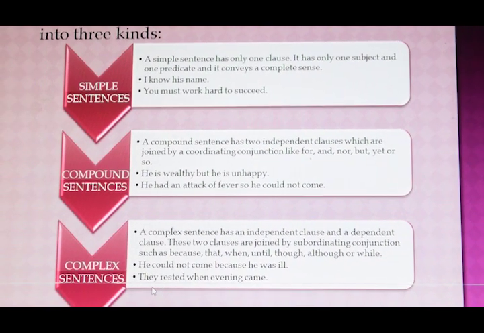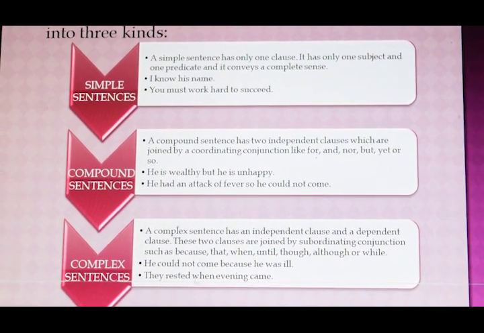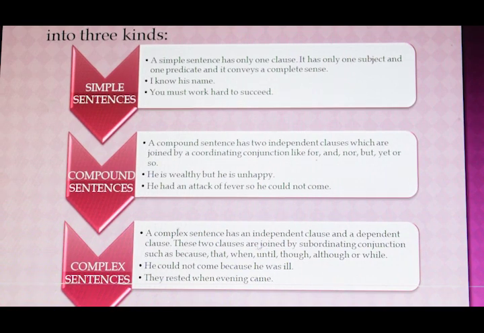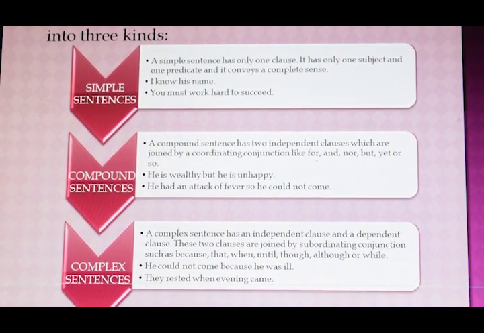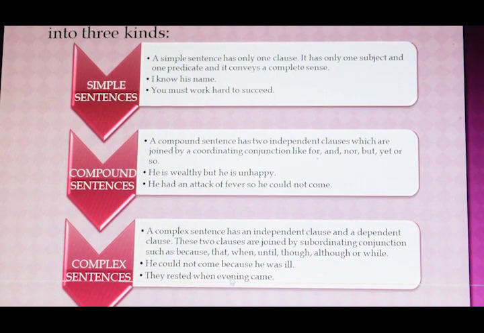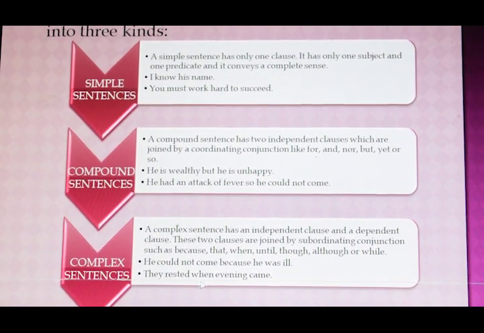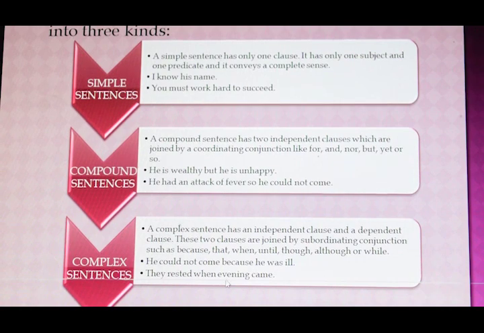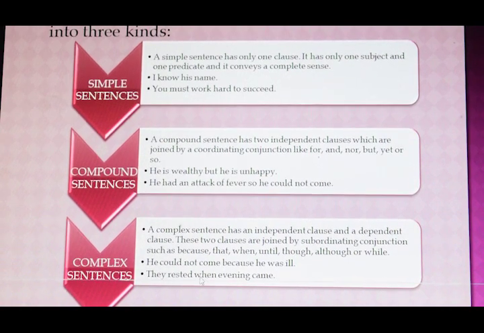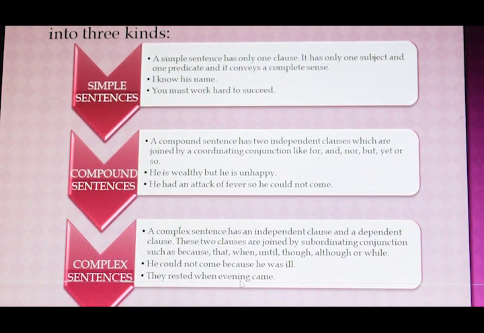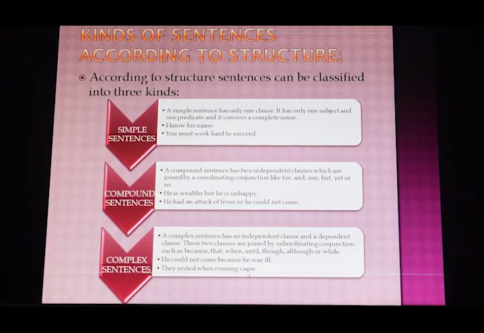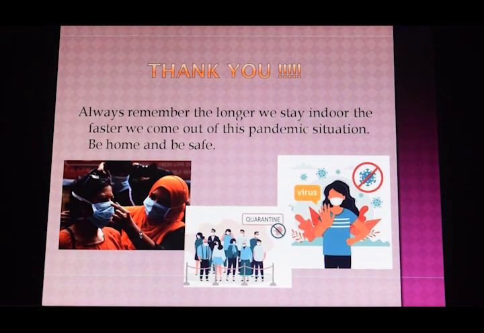Next sentence, they rested. They rested is an independent clause, whereas evening came is a dependent clause. These two clauses are joined by a subordinating conjunction when. They rested when evening came. With this, we complete the chapter.